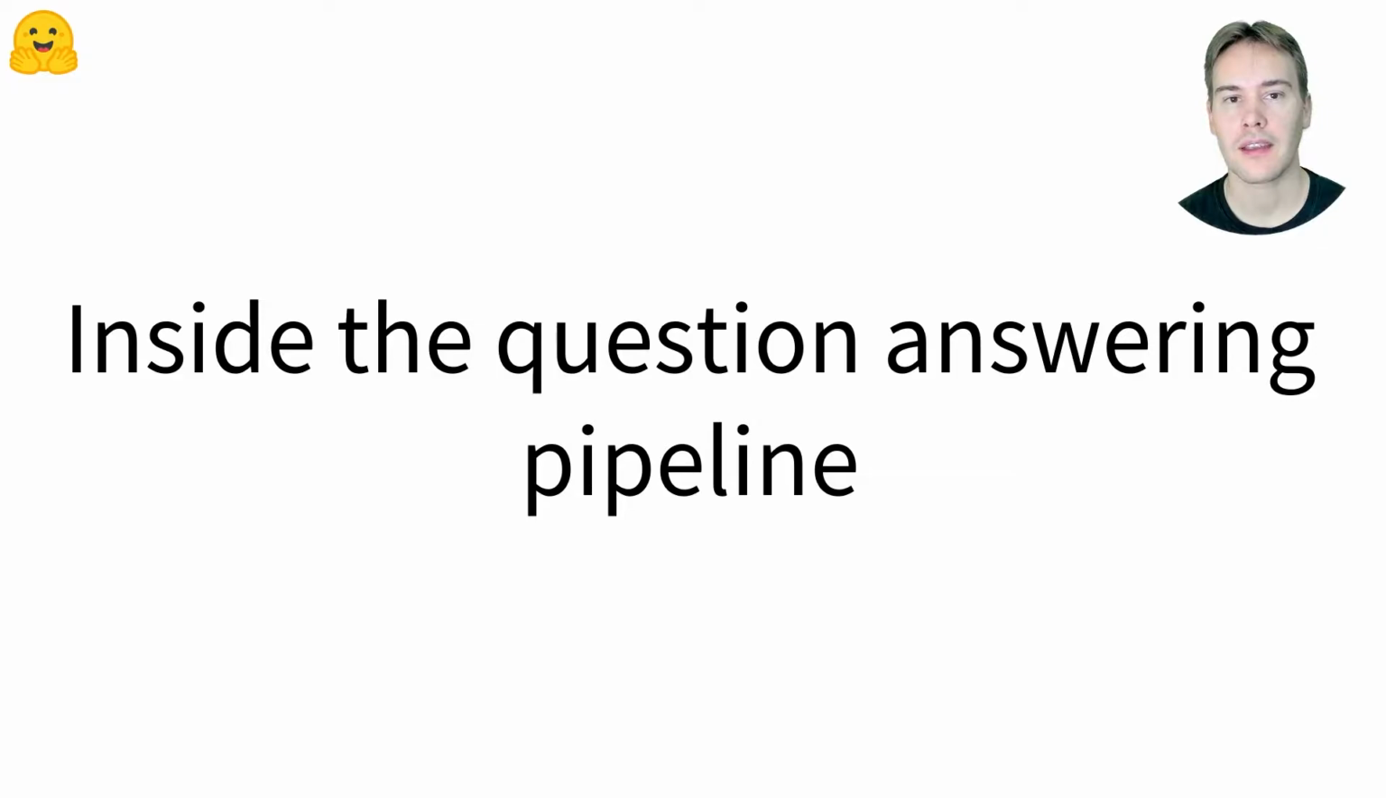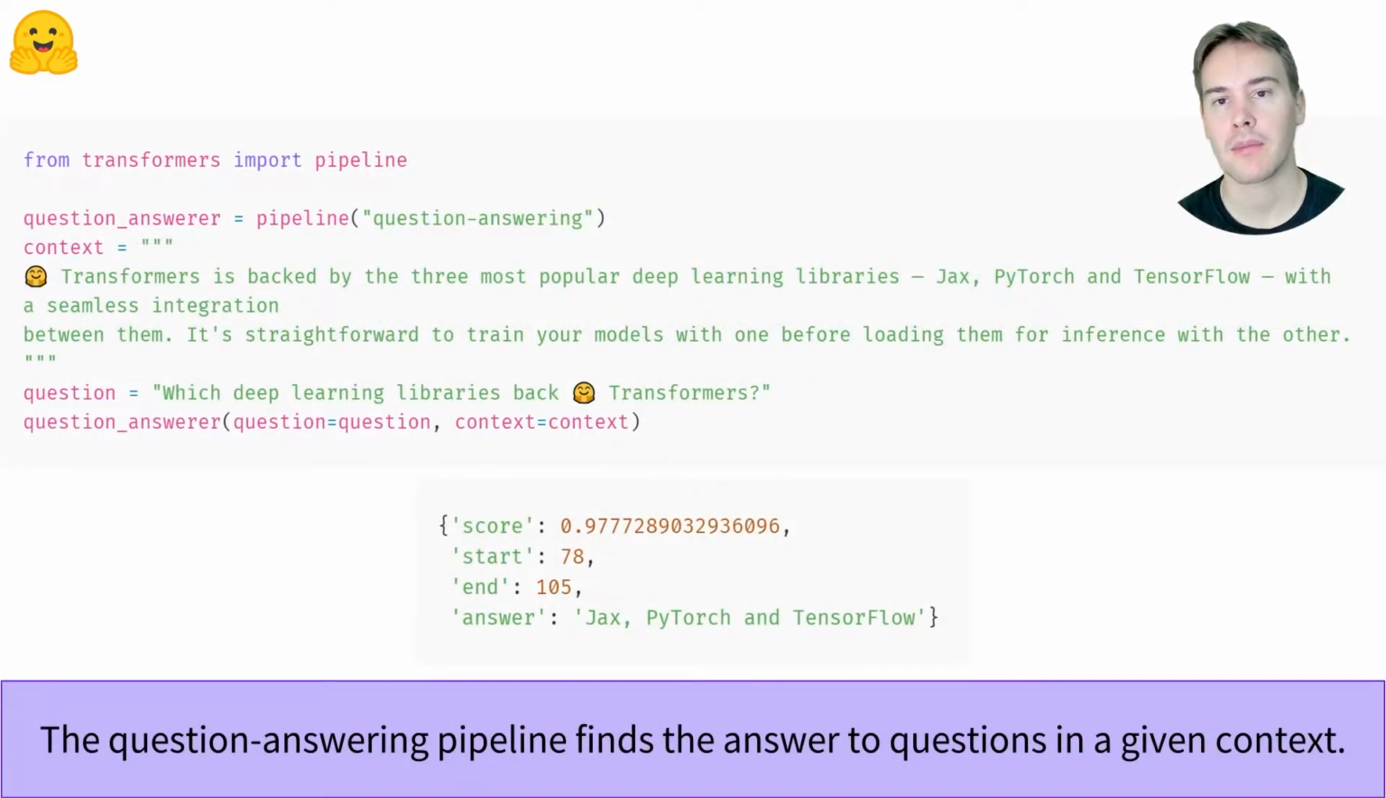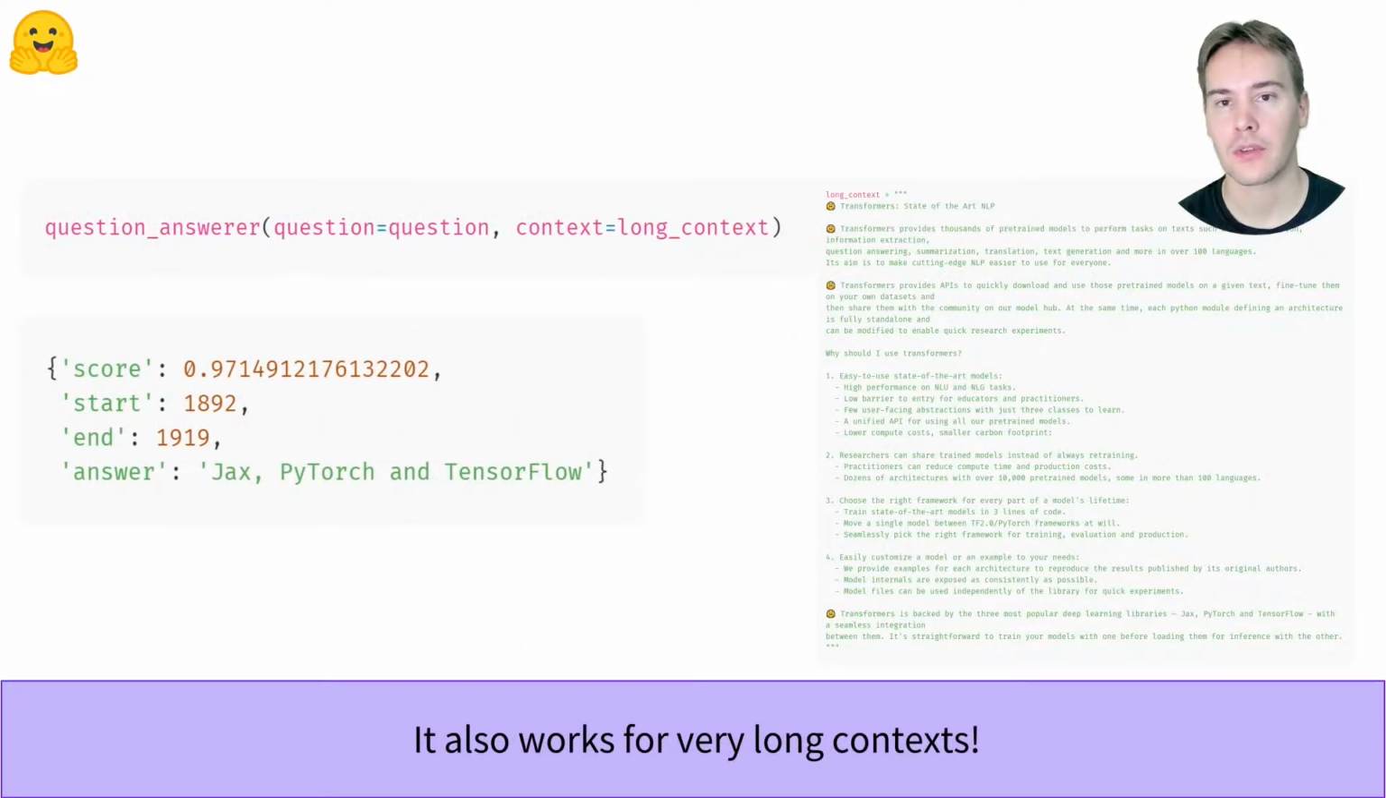Let's have a look inside the question answering pipeline. The question answering pipeline can extract answers to questions from a given context or passage of text, like this part of the transformer repo README. It also works for very long contexts, even if the answer is at the very end, like in this example. In this video, we'll see why.